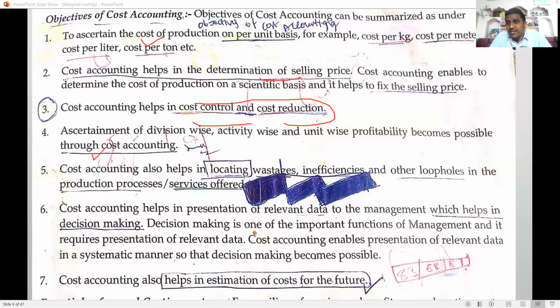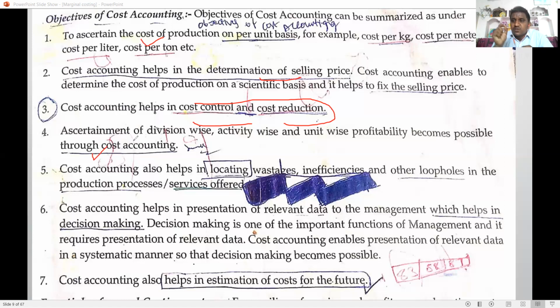Next, cost accounting helps in ascertainment of division wise, activity wise, process wise, product wise profitability. Financial accounting does not reveal such information, but cost accounting reveals the activity wise, division wise profitability. Next one, cost accounting helps to find out the wastages, inefficiencies, loopholes in the production processes. Then you can overcome the loopholes and inefficiencies and reduce the wastages. Then your cost of production is reduced.